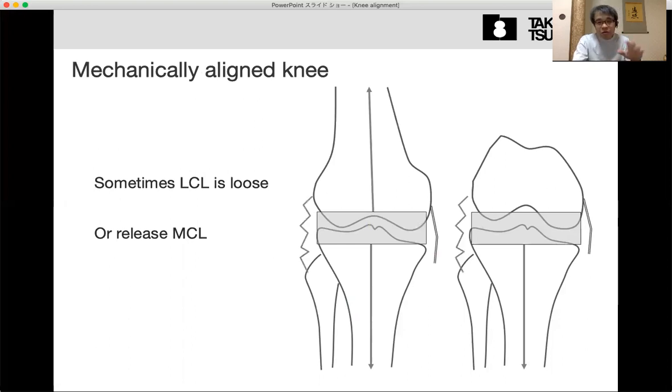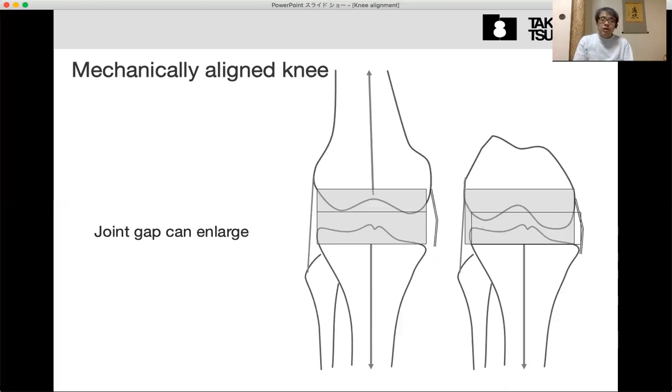But important is, in this situation, in end stage OA, the medial side is shrunken and contracted, and the lateral side should be loose due to abnormal elongation from the severe varus deformity. But to make the parallel and equal gap, the joint can be enlarged because of looseness of the lateral side, especially when the PCL is sacrificed.